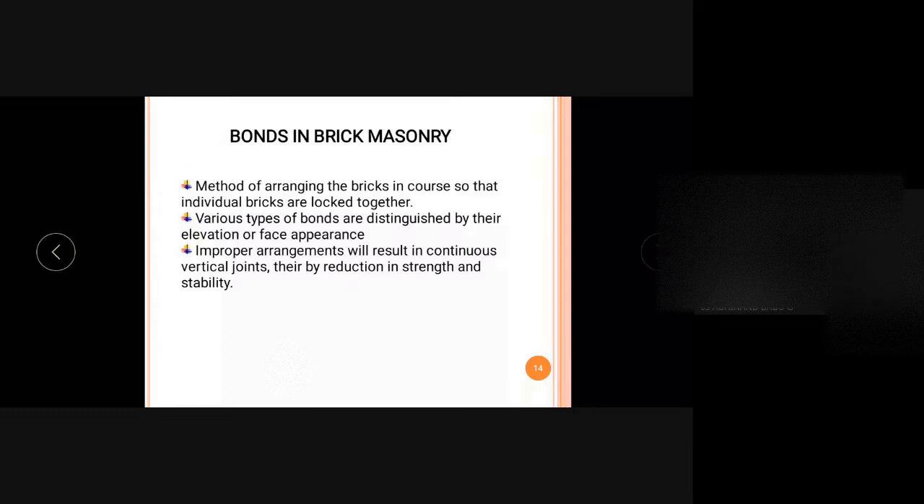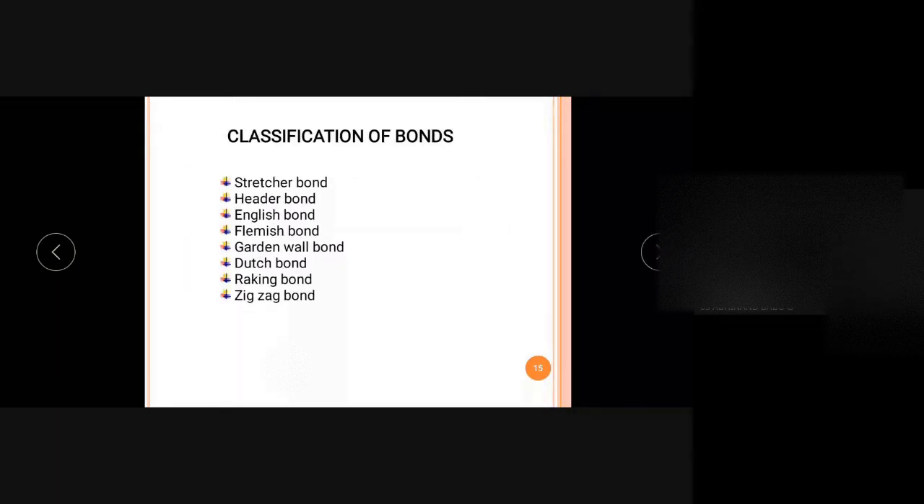Next we can see the bonds which are coming. Here we can see there are different types of bonds. Here the English bond is of more importance because in the next experiment we are constructing a wall in English bond. We are only going through some of the important bonds over here, so we are not explaining every bond. These types of bonds exist, which are used for the construction of various walls.